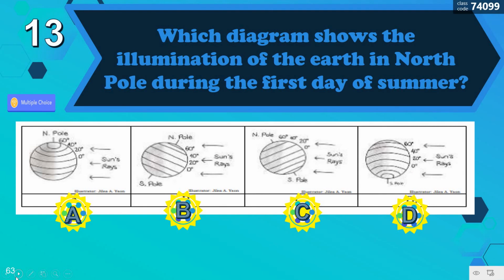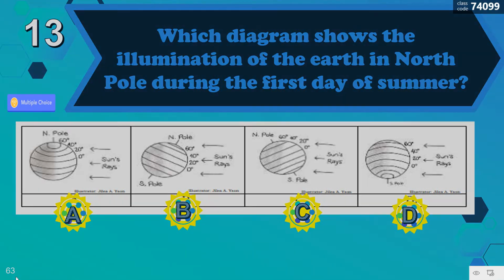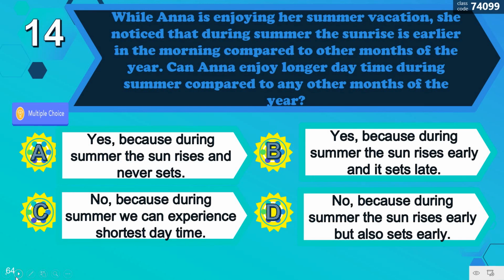Which diagram shows the illumination of the Earth at the North Pole during the first day of summer? Correct. Letter A. Number 14. While Anna is enjoying her summer vacation, she noticed that during summer the sunrise is earlier in the morning compared to other months of the year.